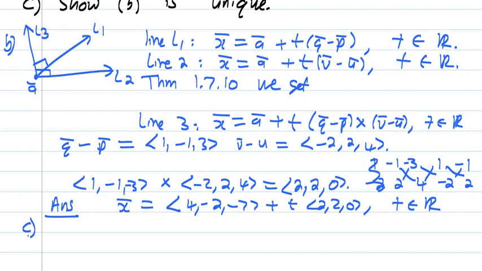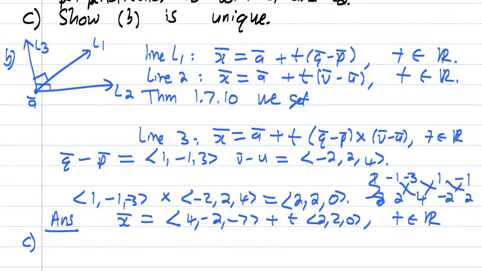All right, so here, by the help of Theorem 1.7.10, we could find the equation for the third line that's perpendicular to both line 1 and line 2. So it was useful to find the point of intersection, which was point A.